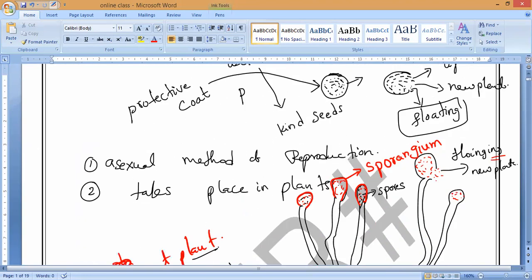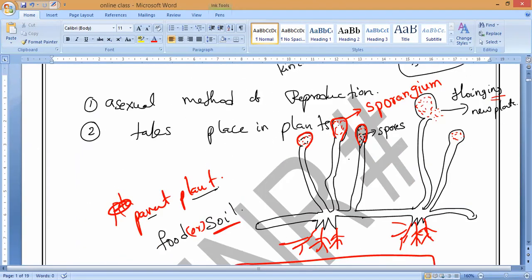Hundreds of reproductive cells, microscopic reproductive units which we call spores, are present inside the main or parent plant. In unfavorable conditions, these are stored under a hard protective coat. That cell we call the sporangium.